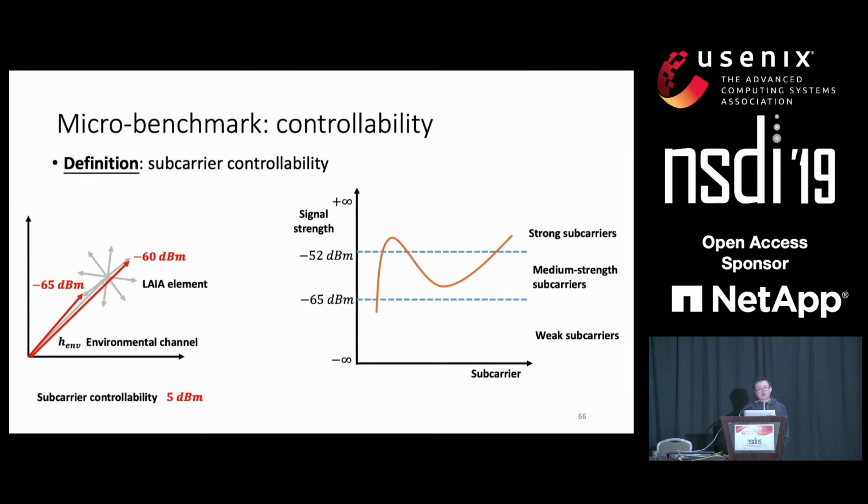To compare across links, we also divide the subcarriers into strong, medium, and weak subcarriers according to some threshold. So it's possible that some links don't have weak subcarriers because they are strong, and some links may not have strong subcarriers because they're weak.